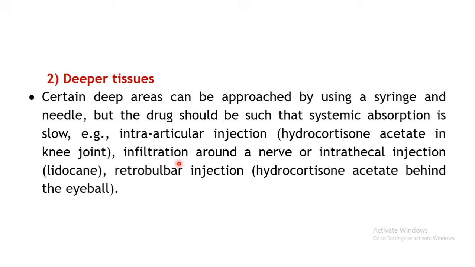Again, next example is infiltration around a nerve or intrathecal injection. So here the local anesthetic lidocaine is injected with the help of a needle, but it is injected around a nerve to have action on that particular nerve. From here the drug is not supposed to get absorbed into the systemic circulation.